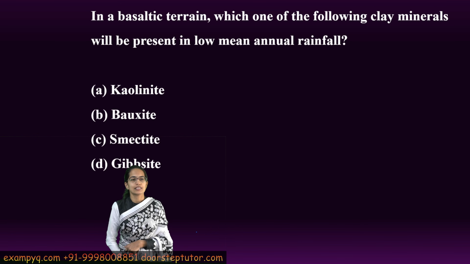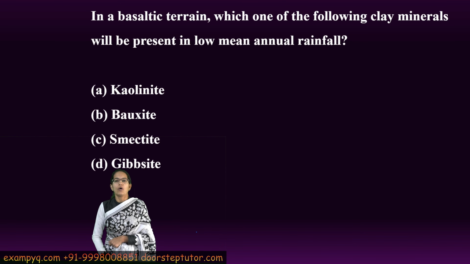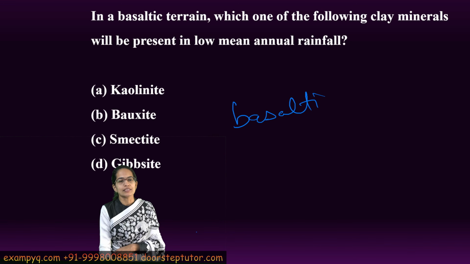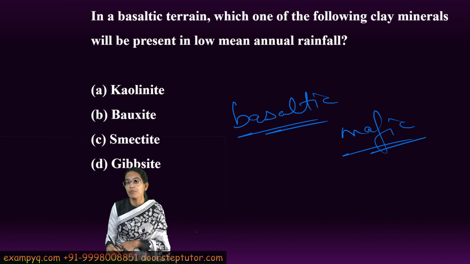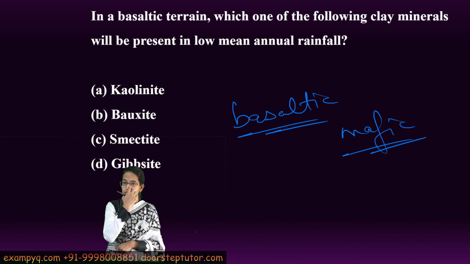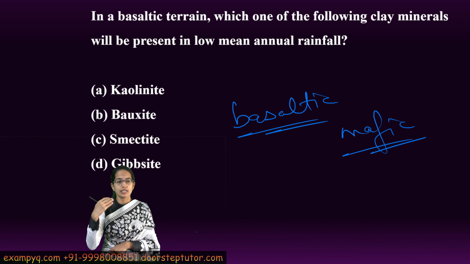The next is, in a basalt terrain. Now, what we need to understand is that it's basaltic, that means it is mafic. Now these are again very, very important questions even for your CSIR earth sciences, because similar kinds of questions are asked. Now basaltic is mafic.